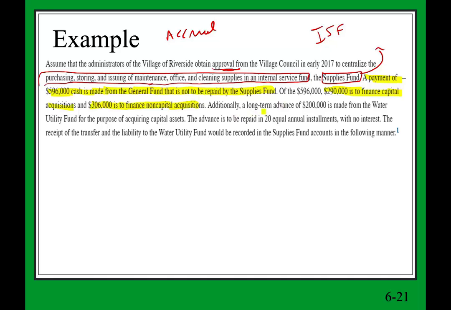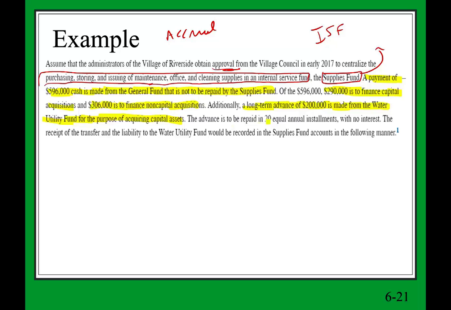Additionally, in addition to that, a long-term advance of $200,000 is made from the water utility fund for the purpose of acquiring capital assets. Another enterprise fund, the water utility, also advanced us $200,000. Not bad, not bad.